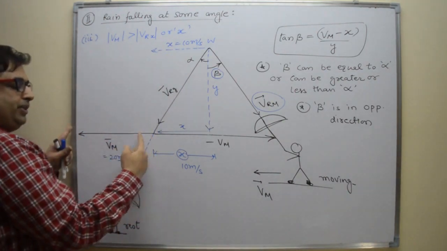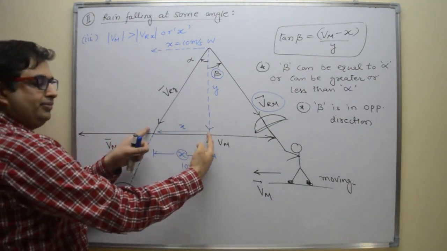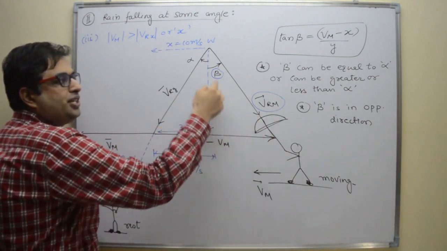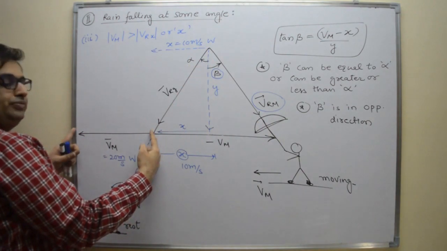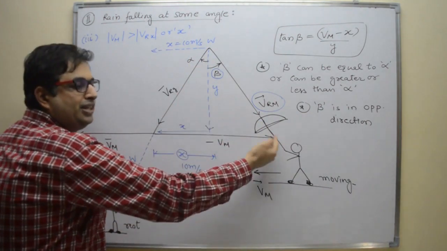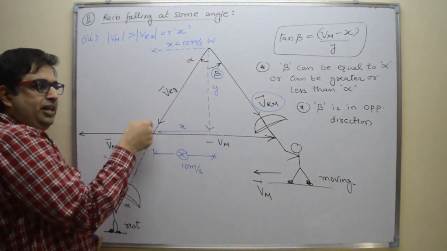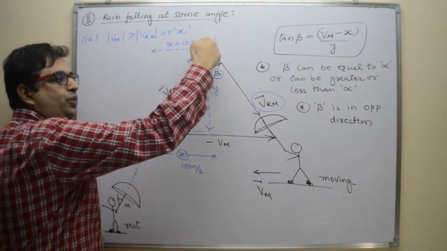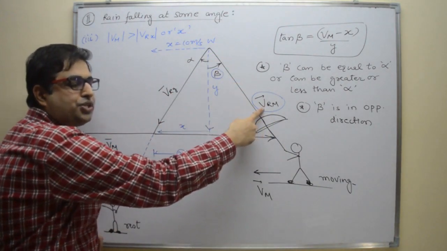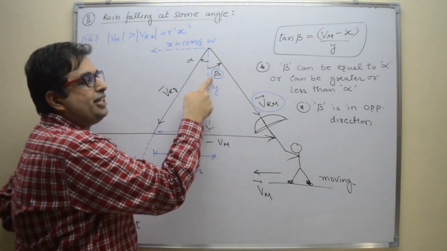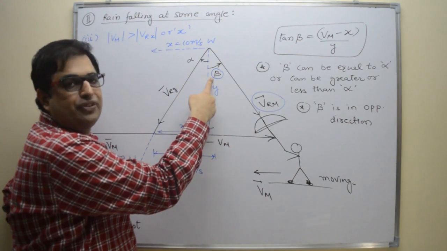This is Vm, that is 20. This is 10, that is x. Minus Vm will cross the vertical line because this length is more, so minus Vm will be on the other side. So this is minus Vm. So Vr minus Vm is equal to Vrm, the velocity of rain observed by man, and it is making an angle beta with the vertical.